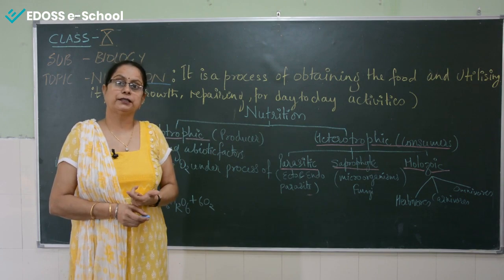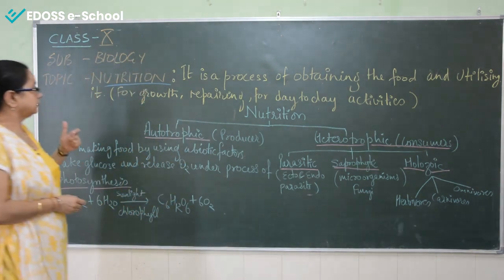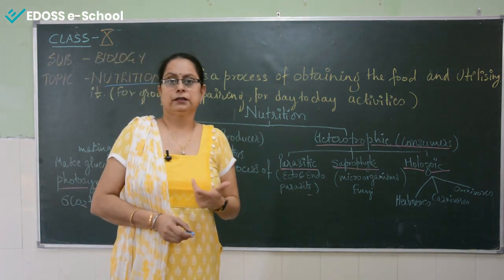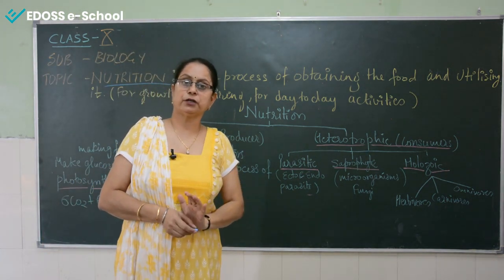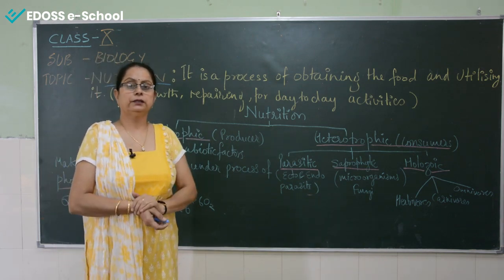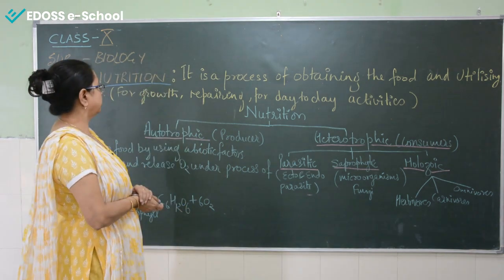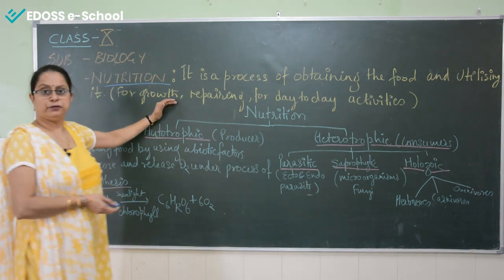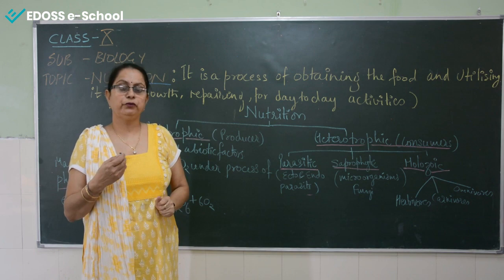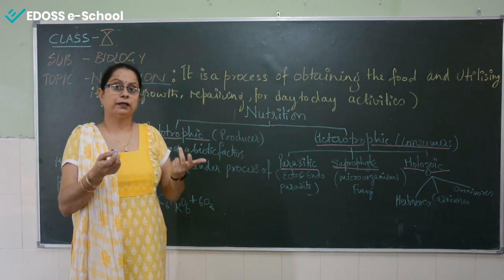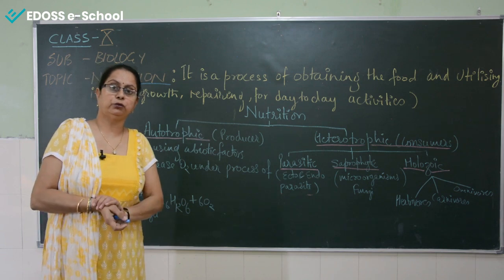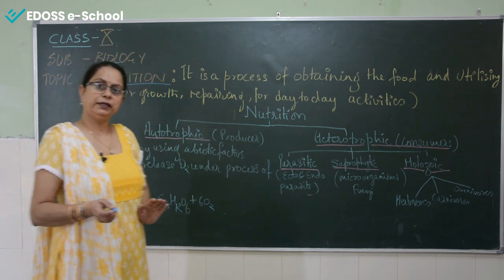Why are we utilizing it? We are utilizing it for getting energy. So nutrition is very much required. Whatsoever we do, that all depends on the nutrition. For example, all the day-to-day activities, like we are walking, we are running, we are eating, or we are reading, we are looking at something, or we are just bending, for every activity we need what?